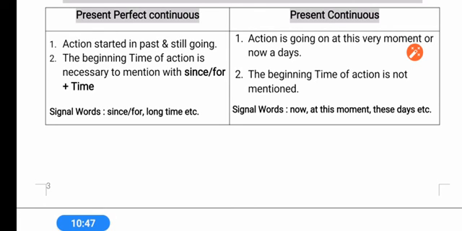For these questions I'll make another video because this one is going long, and for that I'll have to make different kinds of questions. You have to just revise this one. It is used for any action which started in the past and is still going on. Has, have, been, and the -ing form are used. For a point of time we use since, and for a period of time we use for.